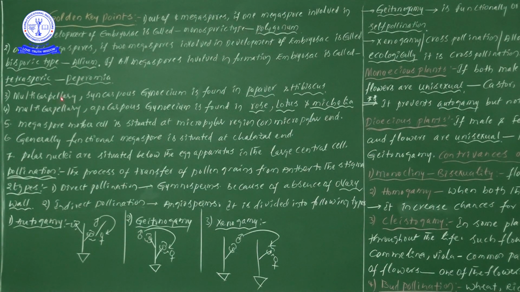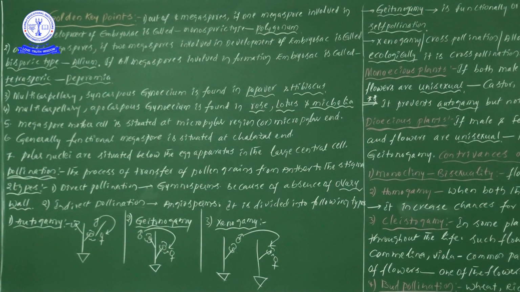These are all the main golden key points. Third one: multicarpellary syncarpous gynoecium is found in. Multicarpellary means the presence of many carpels. Syncarpous means a common ovary wall covers all the ovules together. That particular gynoecium we take as syncarpous. We can see it in Papaver and Hibiscus, a well-known example.